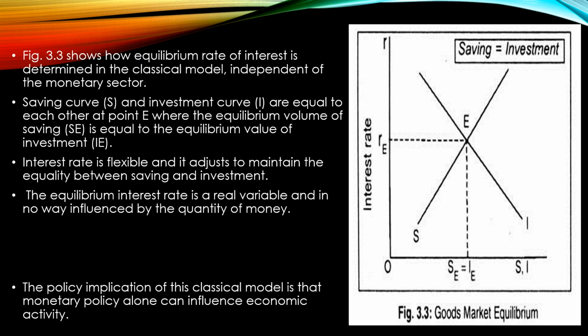In this figure you can see that the equilibrium rate of interest is determined in the classical model, and this is independent of the money sector or monetary sector. Saving is shown by the S curve, and investment is shown by the I curve, and both are equal at a point E. Both will come to equality at this equilibrium point, and here we can determine the equilibrium volume of saving, that is SE, and equilibrium volume of investment, that is IE. Rate of interest comes to an equilibrium point, and this point is RE. Okay. So the equilibrium interest rate is a real variable and in no way influenced by the quantity of money.